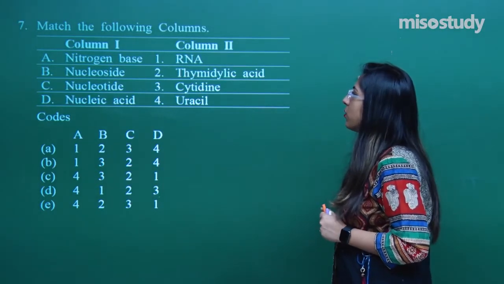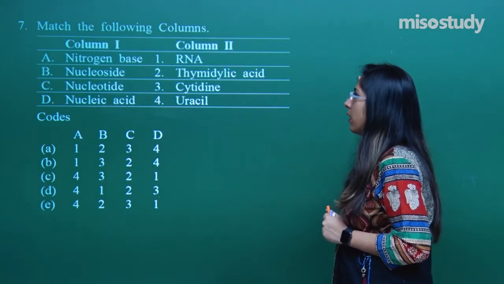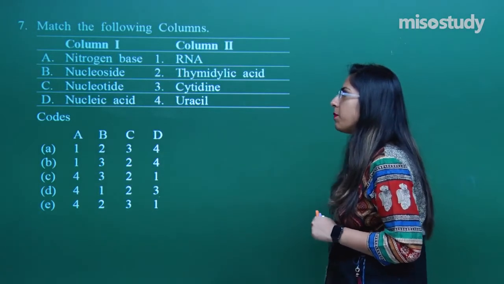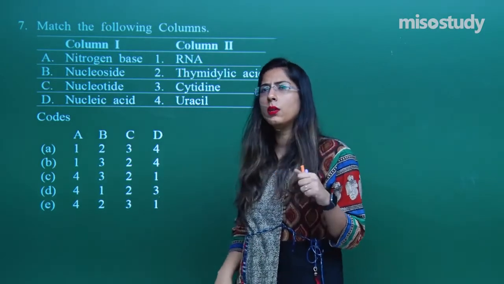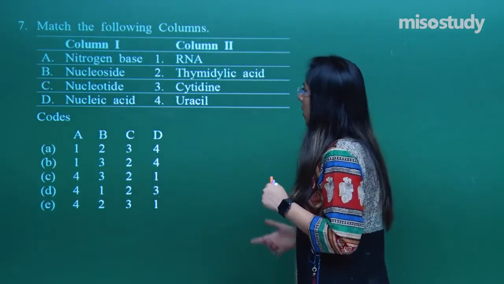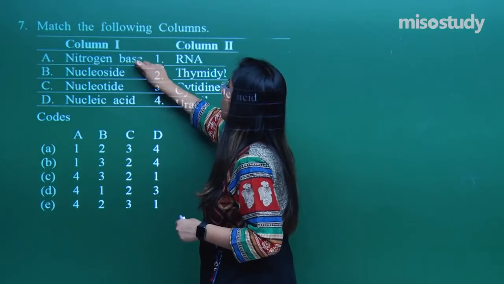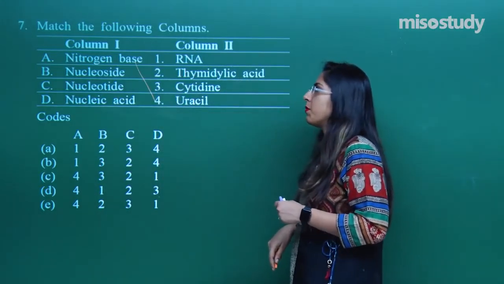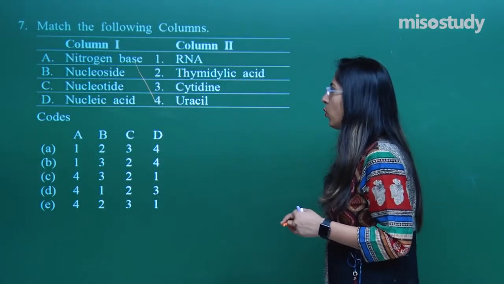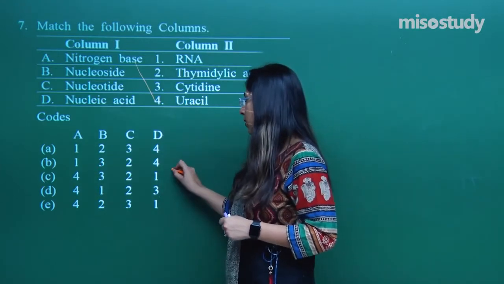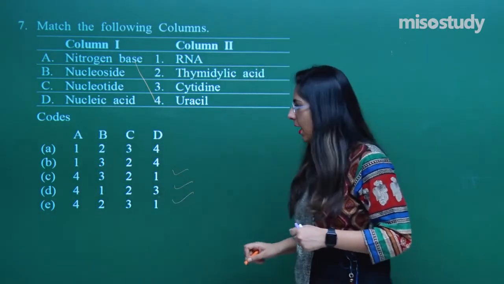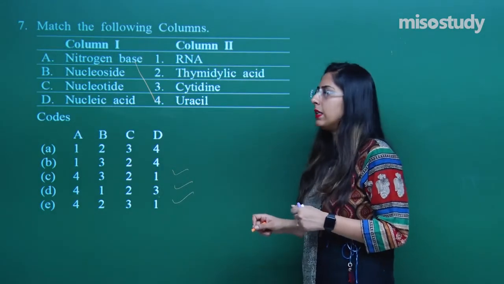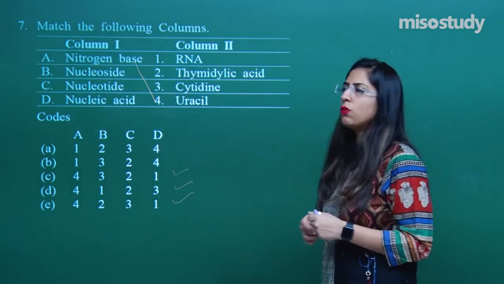Column 1, the nitrogenous bases, is written over here. Nitrogenous bases means they are talking about DNA and RNA. And we know that uracil is a nitrogenous base. For A, the 4th one is correct. So the option C, D, E is correct. I have taken the option till E, and soon you will get to know the reason for that.